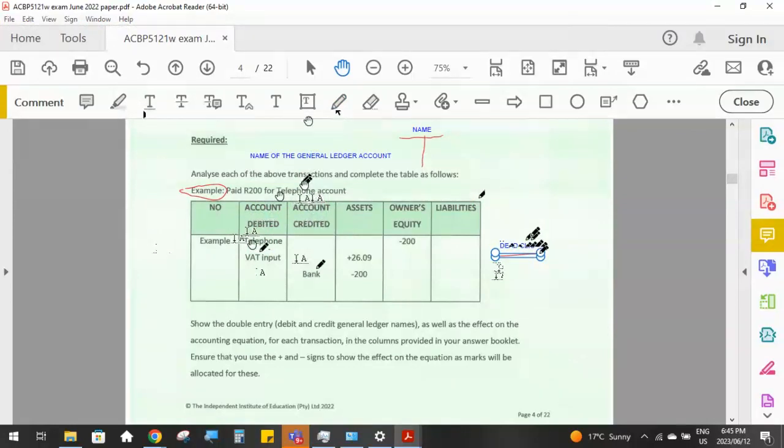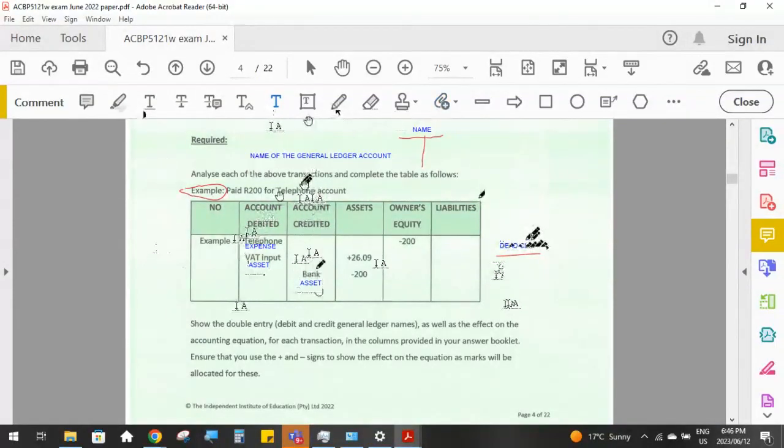what category telephone is, what category bank is. So you must know that telephone is an expense account because that's an expense that we're paying on behalf of the business. You must know that your bank account is an asset. Our VAT account, VAT input, is going to also be an asset because we are claiming that VAT back from the receiver, which means the receiver owes us that money. So that is then like a debtor in our books, and that is also an asset.